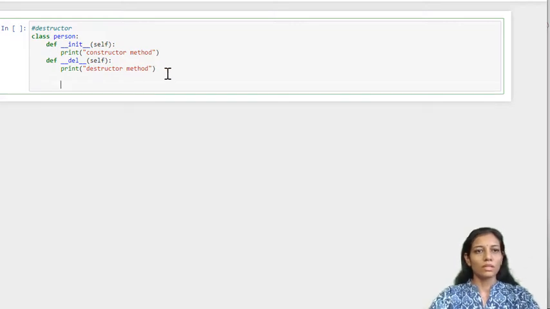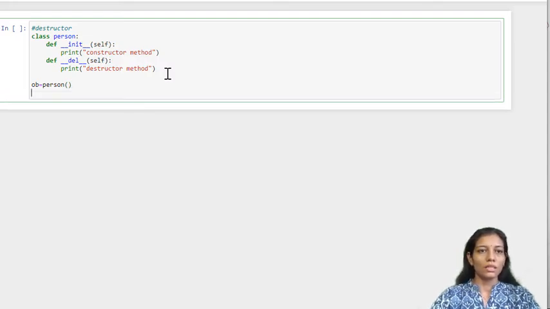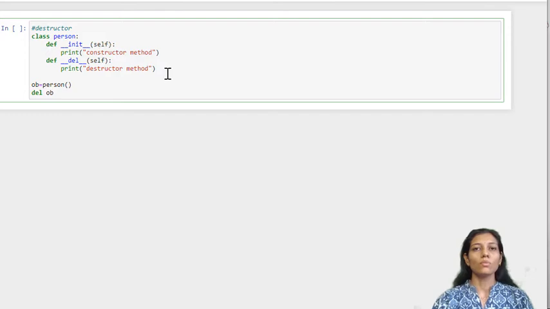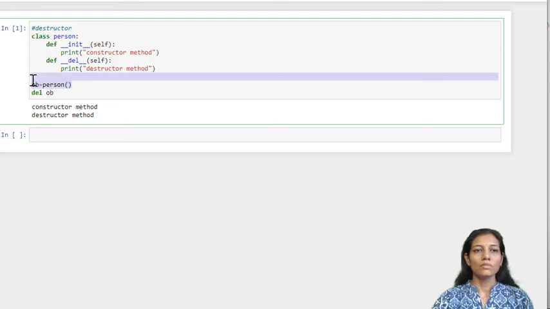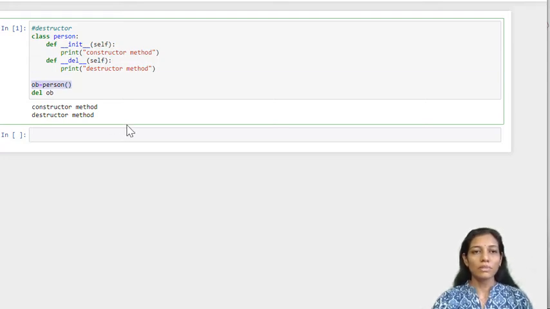Okay, let us execute it, and before that we are going to have an object of the class person. So ob equal to person, and then del is used to destroy the object. So ob, I'm destroying. So let us execute and see which function is being called. As you can see, because of this line, our constructor is called automatically, and when we delete the object, all the objects of the current class person are deleted. That's why destructor method is called automatically.